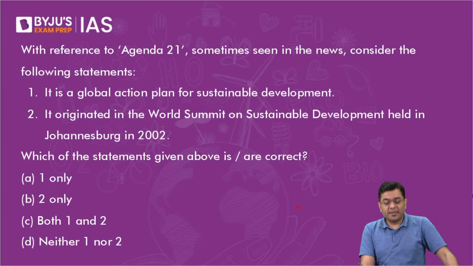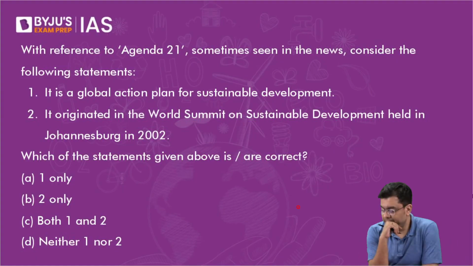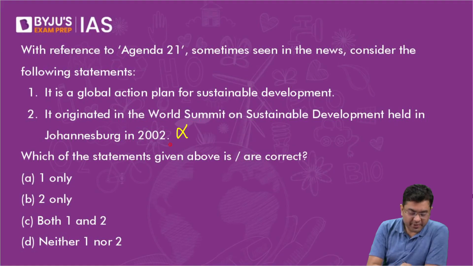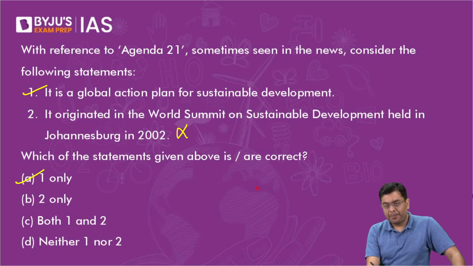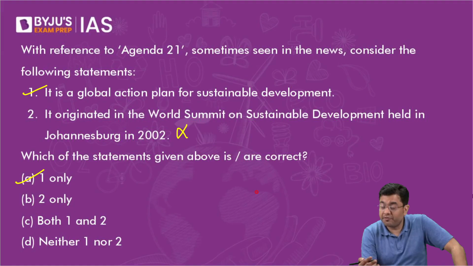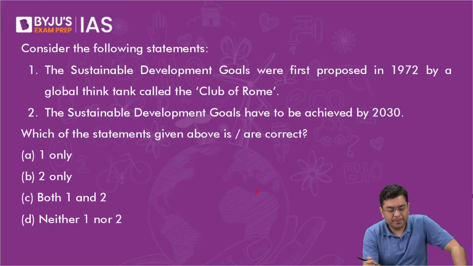With reference to Agenda 21, some are correct in this case on sustainable development, it originated in the Rio Summit. So the first statement is correct. So the correct answer will be A. Okay. Agenda 21 was amongst the three documents which were finalized in the Rio Summit. You had the Forest Principle, Agenda 21, as well as the Rio Declaration.